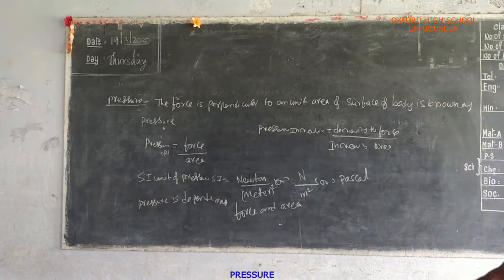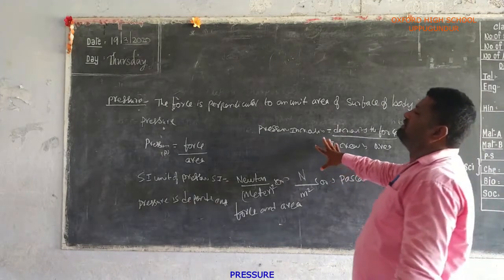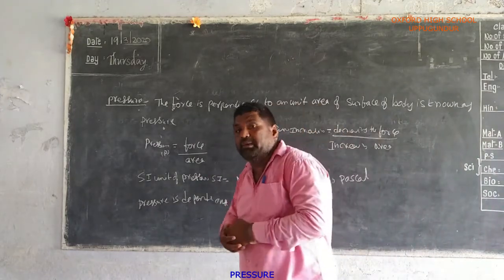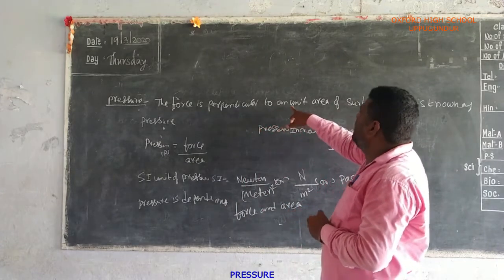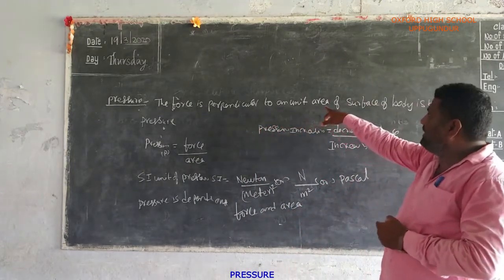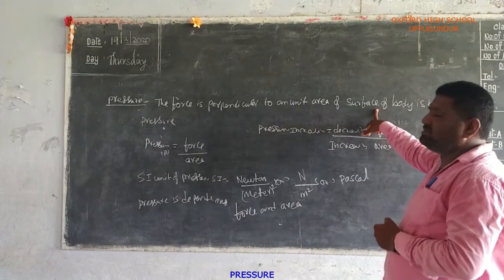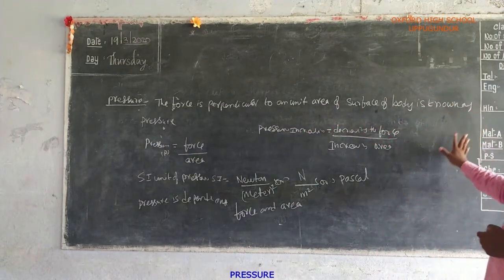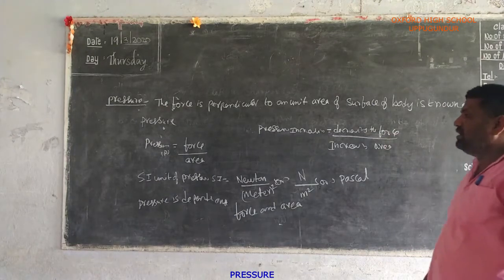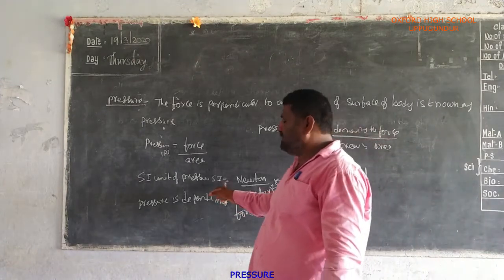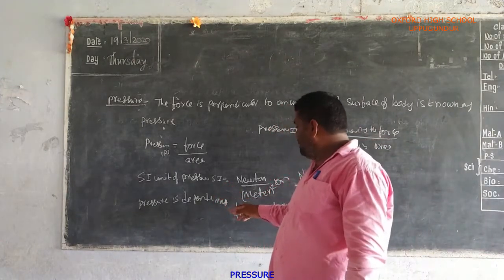Once again, what is the definition of pressure? The force perpendicular to a unit area of the surface is known as pressure. For pressure we choose the letter P. P is equal to force by area. So the SI unit of pressure is Newton per meter square.